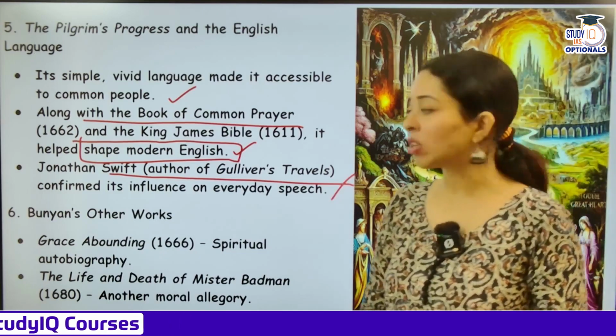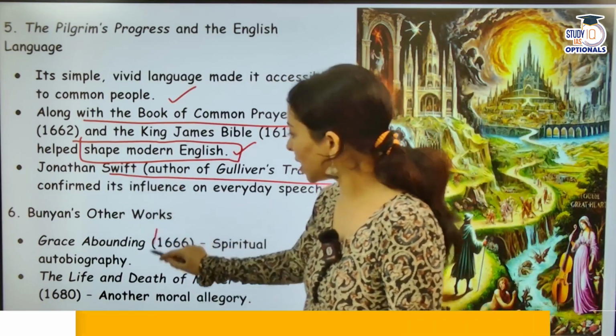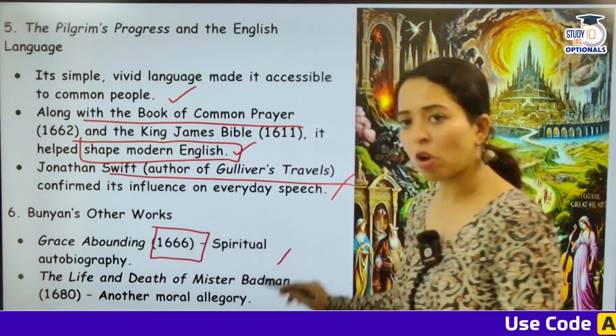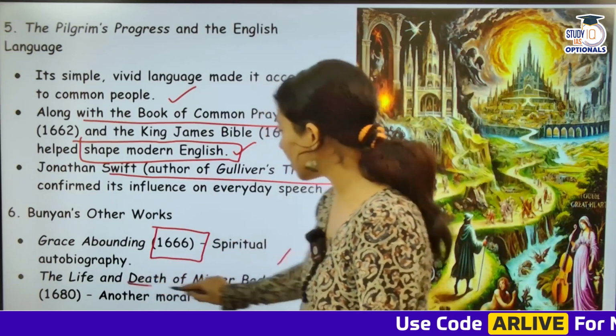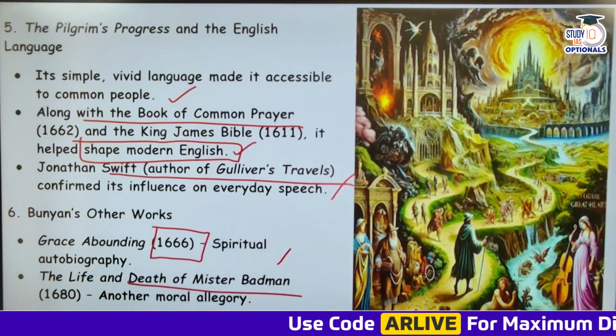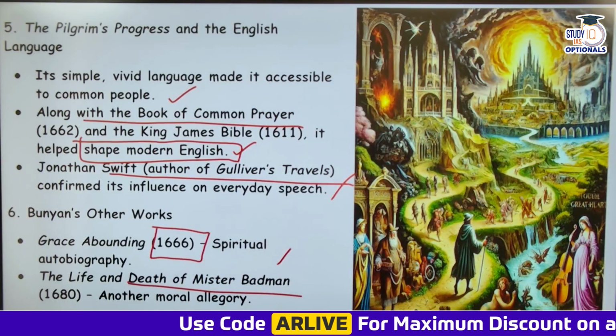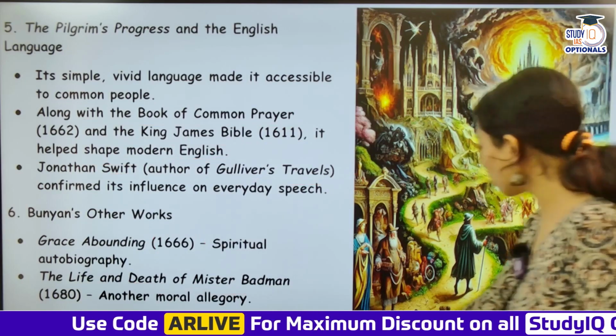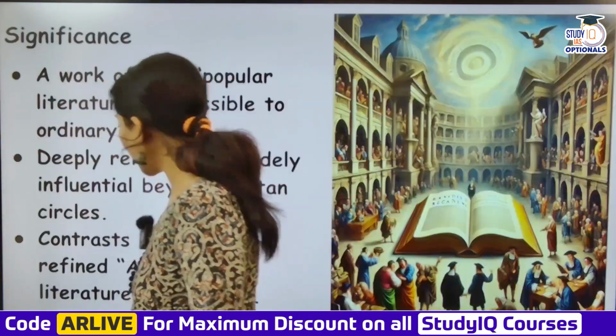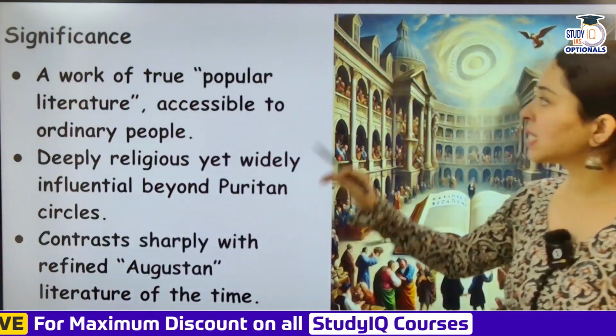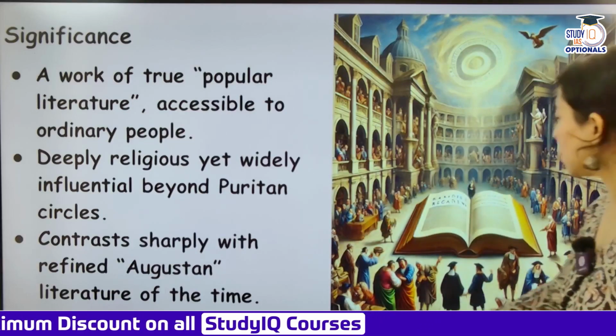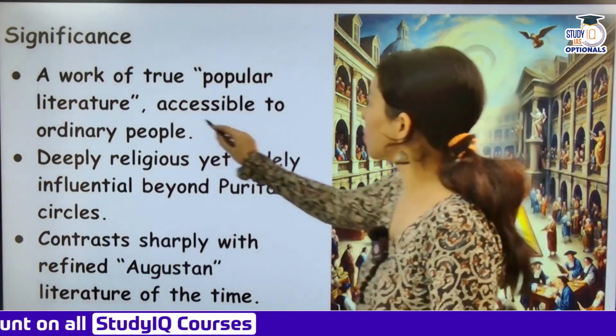What were John Bunyan's other works? Grace Abounding, 1666, a spiritual autobiography, and The Life and Death of Mr. Badman, 1680, another moral allegory. So yes, he was writing a lot of allegories. All right, then guys, the last point, significance: a work of true popular literature. So yes, accessible to ordinary people.